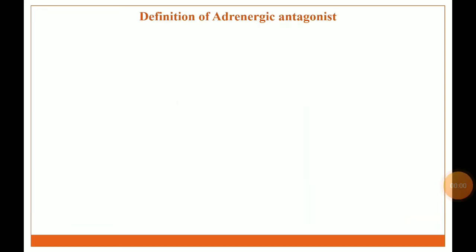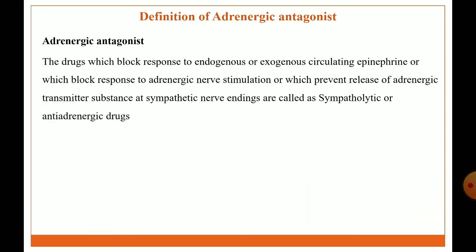Definition of adrenergic antagonist: drugs which block the response to endogenous or exogenous circulating epinephrine, or which block the response to adrenergic nerve stimulation, or which prevent the release of adrenergic transmitter substance at the synaptic nerve ending, are called sympatholytic or anti-adrenergic drugs. Example: propranolol, prazosin.